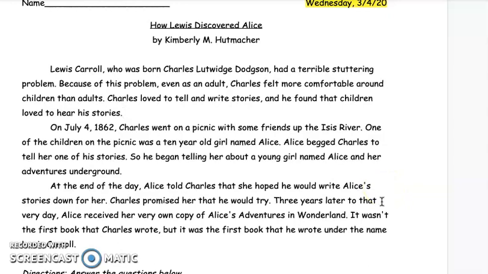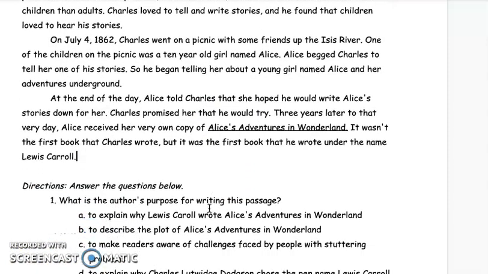Three years later, to that very day, Alice received her very own copy of Alice's Adventures in Wonderland. It wasn't the first book that Charles wrote, but it was the first book that he wrote under the name Lewis Carroll. Awesome. Let's look at the questions.